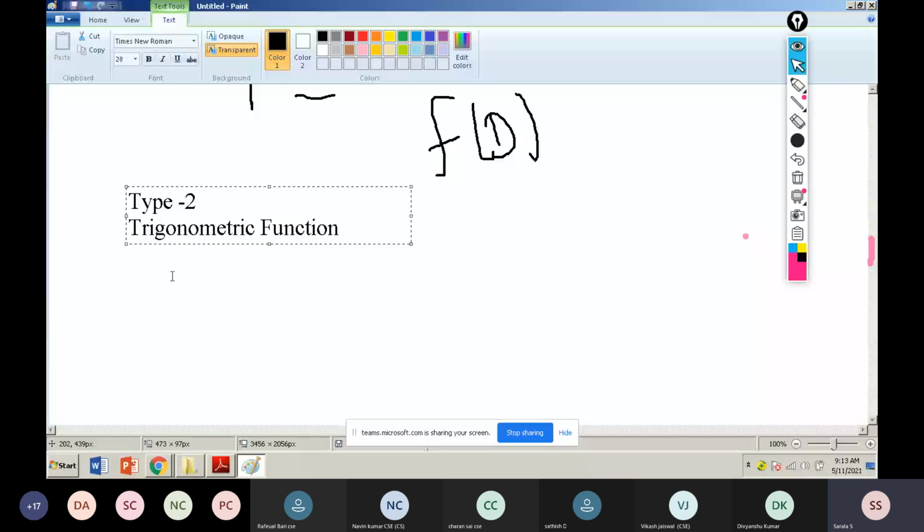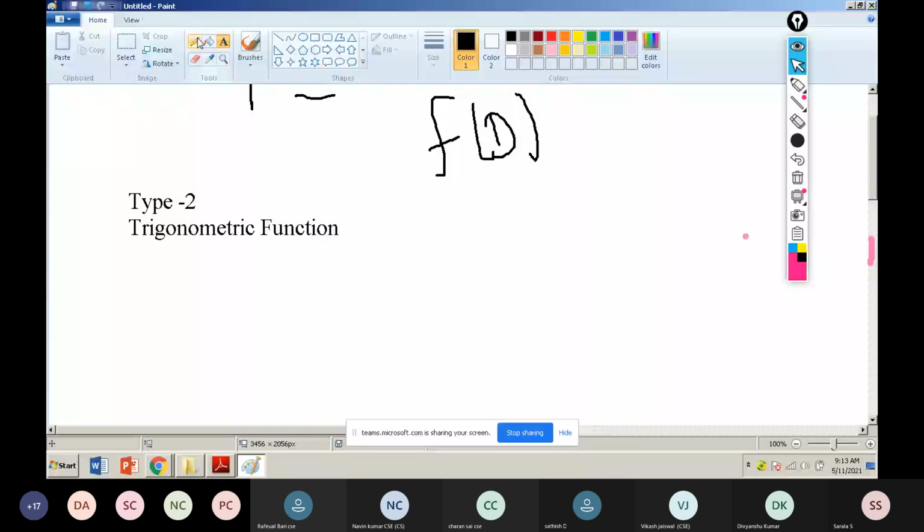Only sine or cos will come. Here X equals cos ax, or it may be sine ax. That's all, these two only.